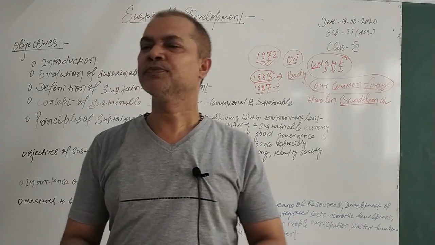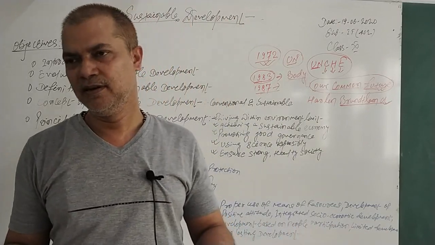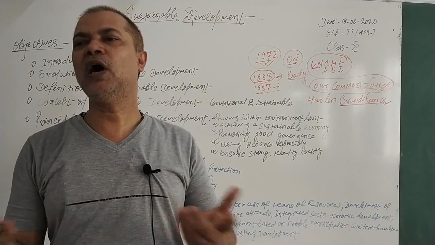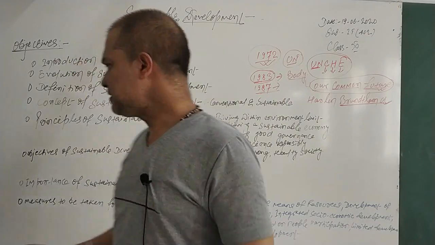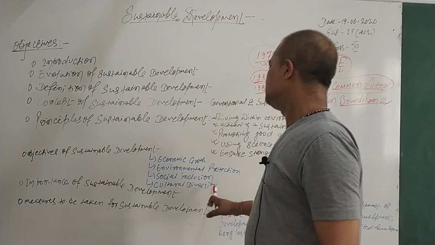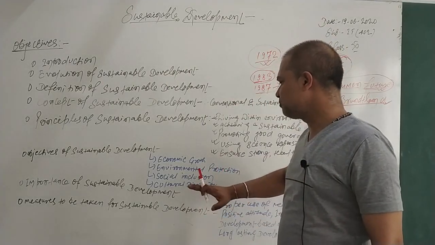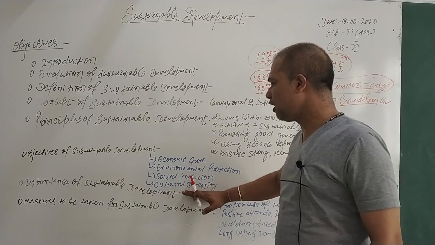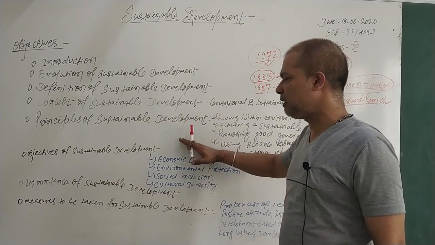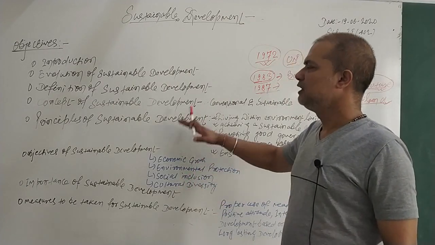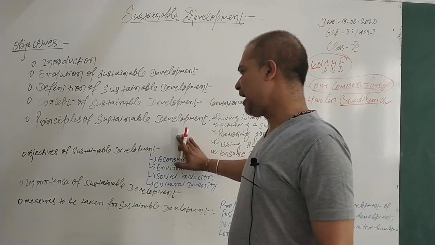For example, if you are talking about good hygiene, or no hunger or no poverty, basically we are talking about social inclusion here. And cultural diversity: we should give due regard to all cultural people in any kind of development. These are the four objectives of sustainable development we have.